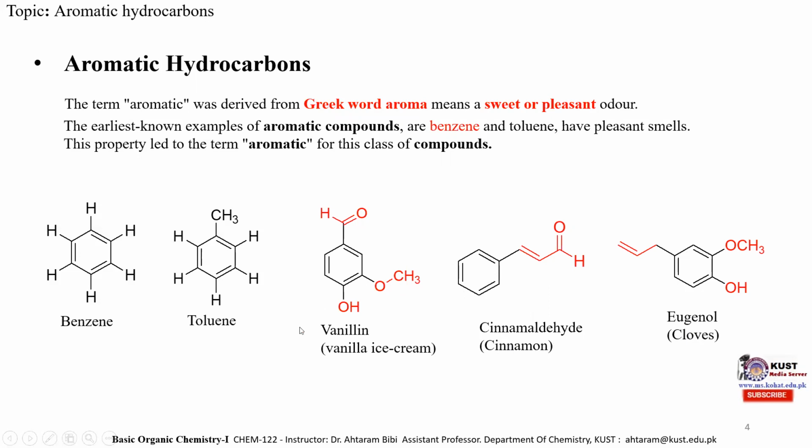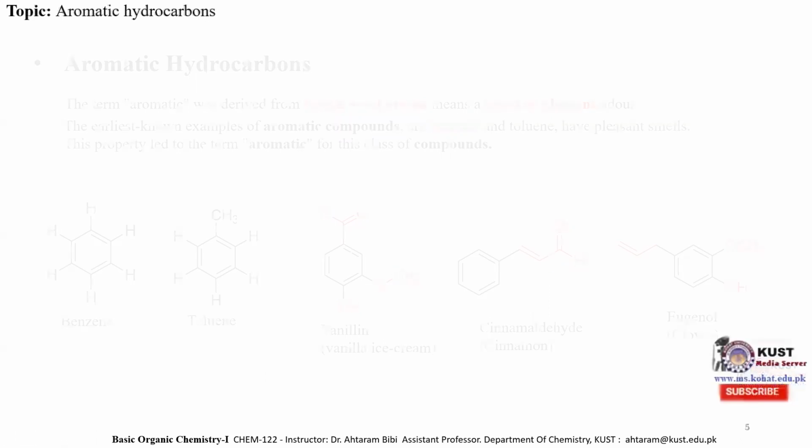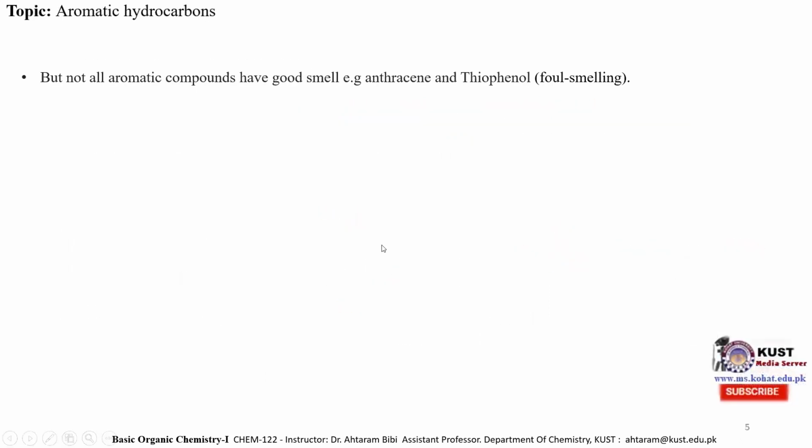So initially, aromatic hydrocarbons were defined as those hydrocarbons which consist of a benzene ring or benzene derivative and have a good, sweet or pleasant odor. But with the passage of time and with the discovery of new aromatic hydrocarbons, it was observed that not all aromatic hydrocarbons have a good smell.